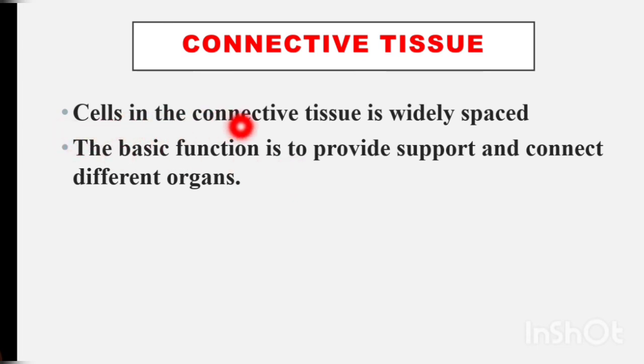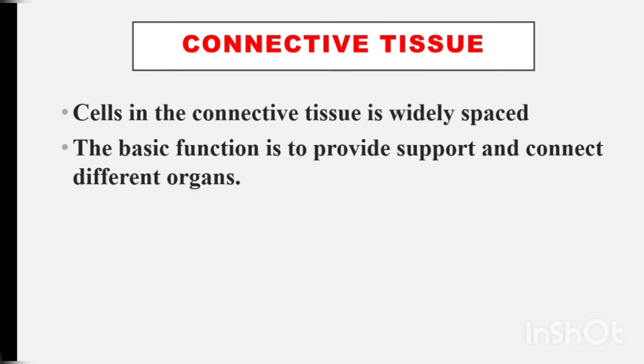The cells in the connective tissue are widely spaced. Yes, in the connective tissue, the cells are widely spaced. There is a gap between the cells in the connective tissue. That is the first point. And the second point, the basic function is to provide support and connect different organs.